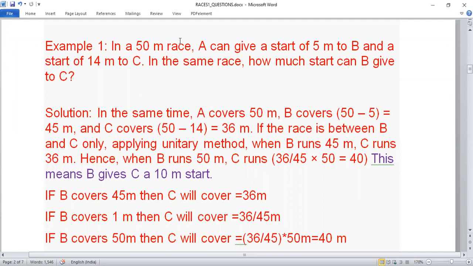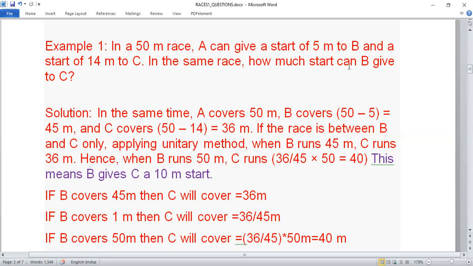So the first line is important: it's a 50-meter race, number one. Number two, A is giving B a start of 5 meters, which means when A has covered 50 meters, B will be covering 45 meters. And since A is giving a start of 14 meters to C, C will be covering 50 minus 14, that is 36 meters. These first two things, up to 36 meters, you have to figure out from the question.